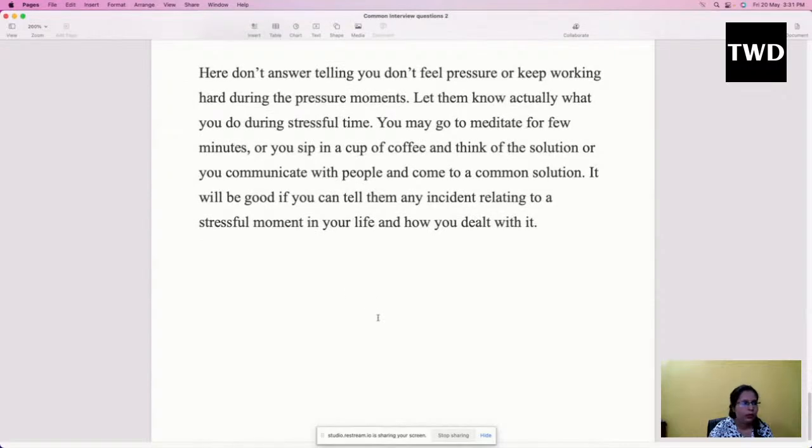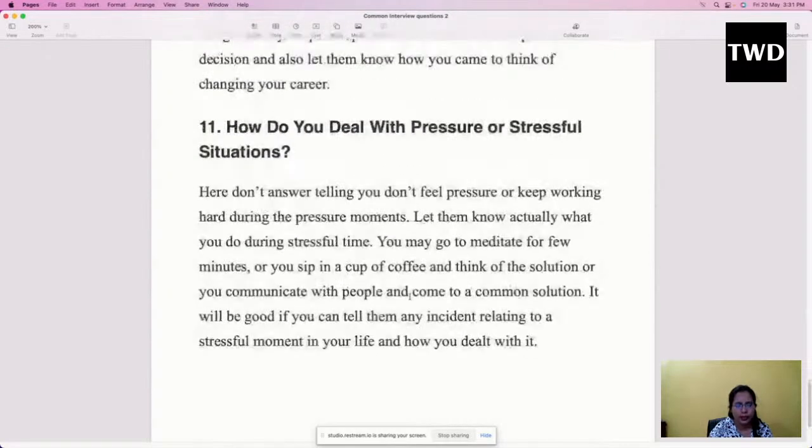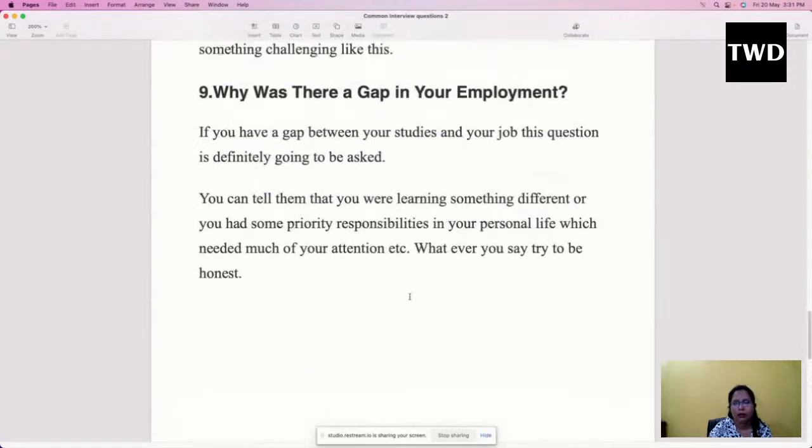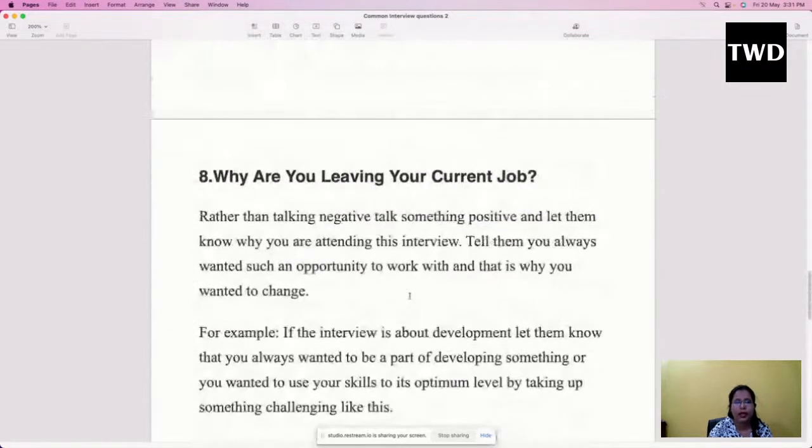Okay, so today we discussed till here only. I hope all these questions have made you understand how you are going to face the interview. But the most important tip is to try to satisfy yourself. Don't try to satisfy others. Don't try to satisfy the other company. Don't try to satisfy the HR people.